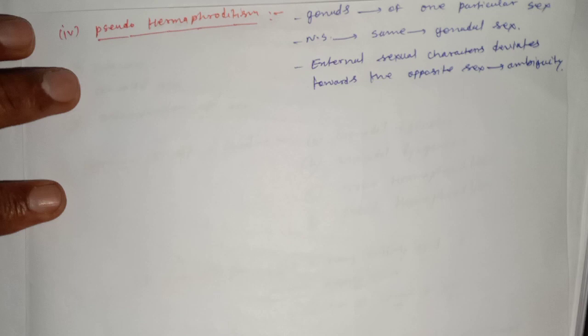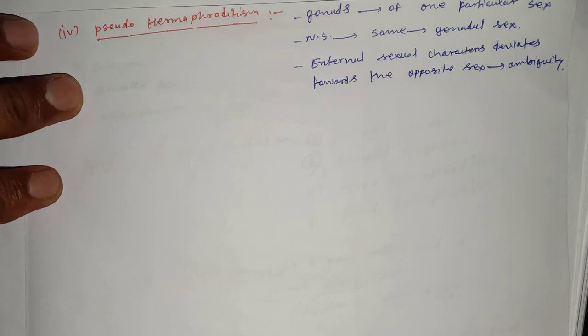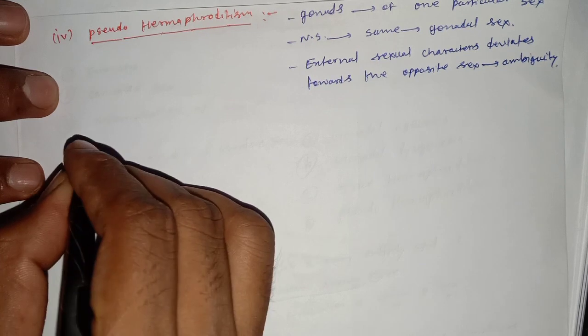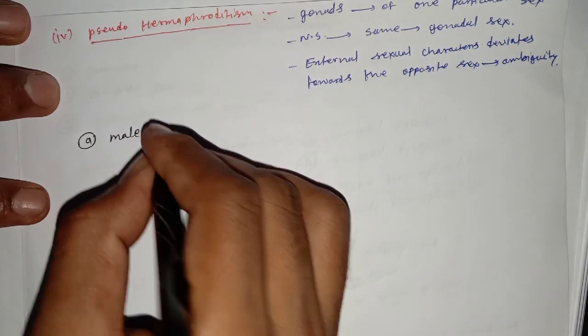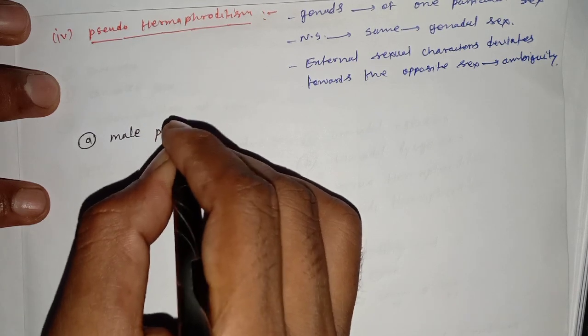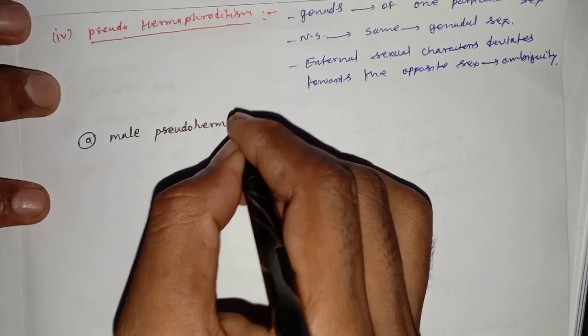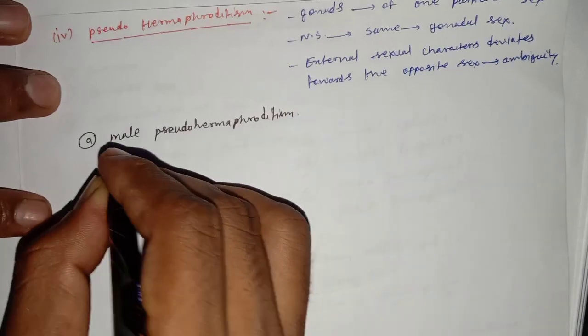Now, pseudohermaphroditism is also of two types, male pseudohermaphroditism and female pseudohermaphroditism. Now we talk about the male pseudohermaphroditism.